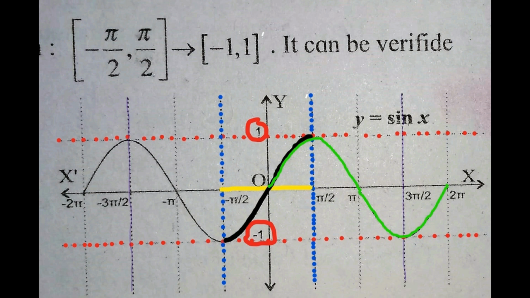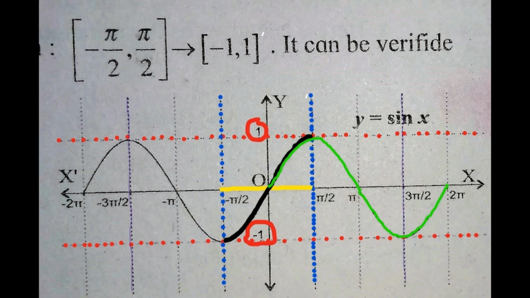In interval -π/2 to +π/2 it is only increasing. In interval π/2 to 3π/2 it is only decreasing. And in interval 3π/2 to 5π/2 it is only increasing. So in these intervals the sine function is only increasing or decreasing. Therefore it is one-one and onto both in all these intervals.